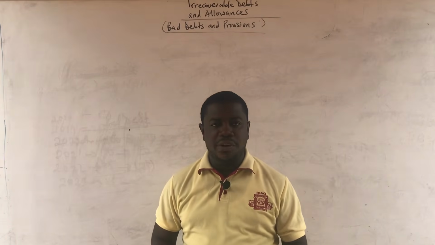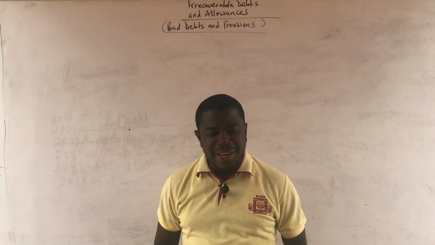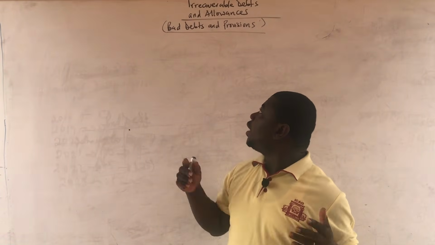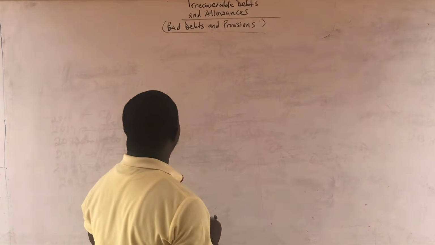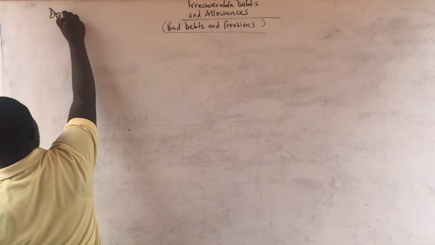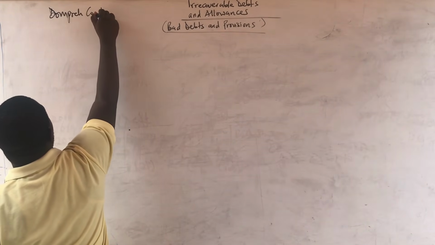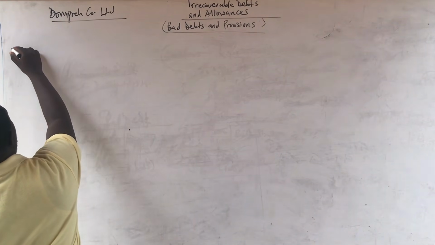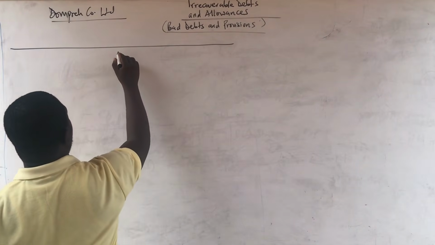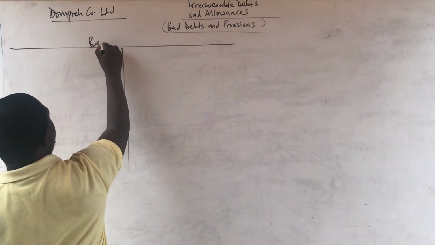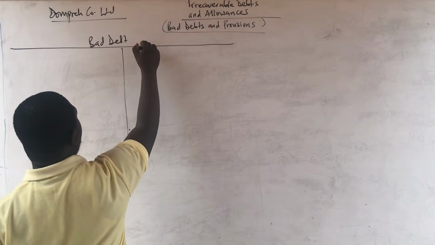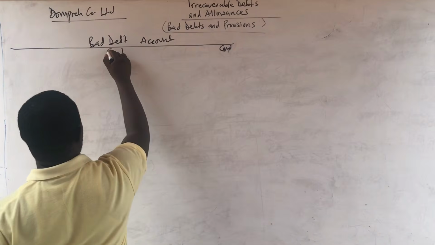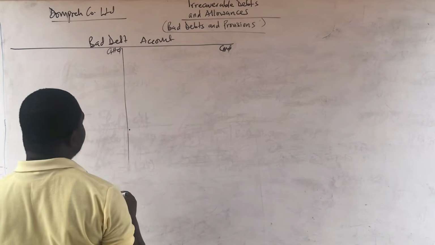The first requirement is for us to prepare the bad debt account, and then we are fortunate the bad debt figures were already given. So we open the bad debt account and then we do that straight away. Okay, so in the books of Domprey Company Limited, Domprey Company Limited, we have our bad debt account or irrecoverable debt account. The currency is in Ghana cedi.